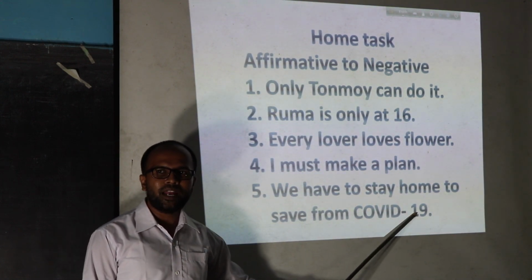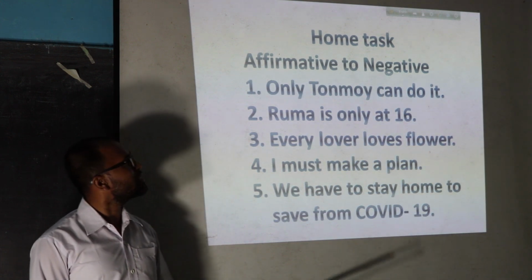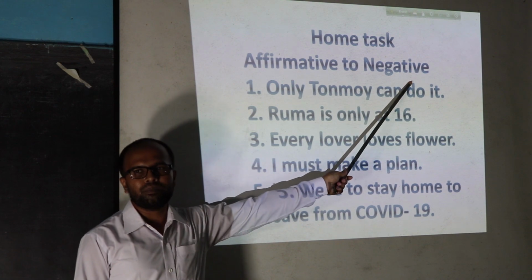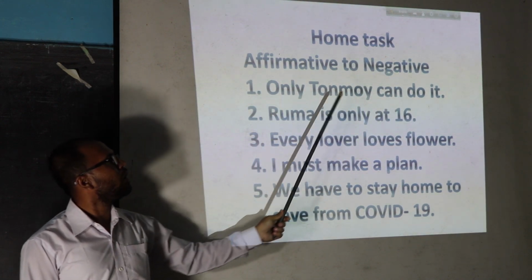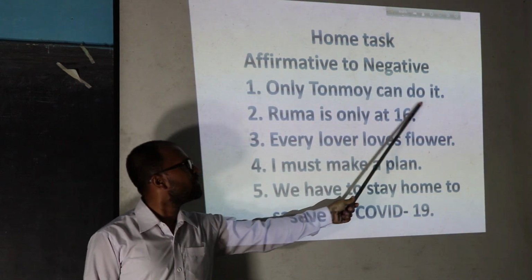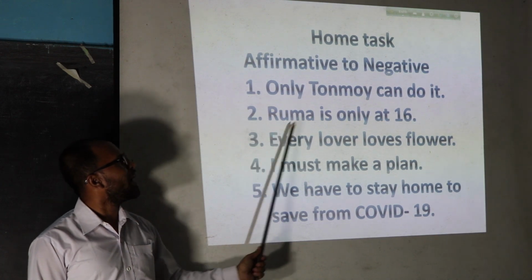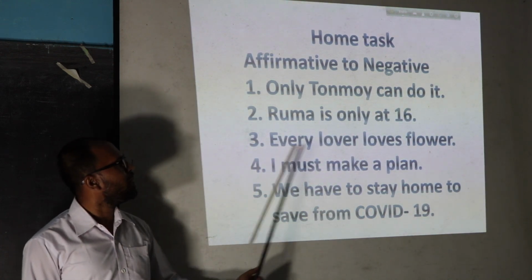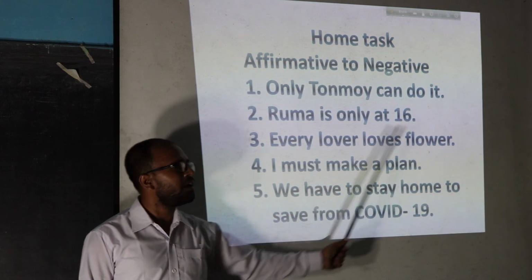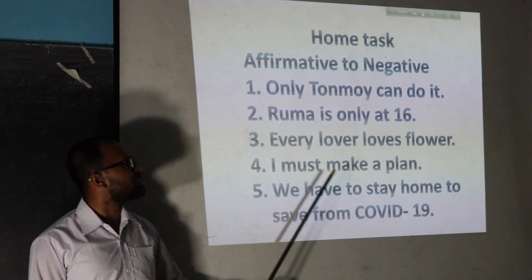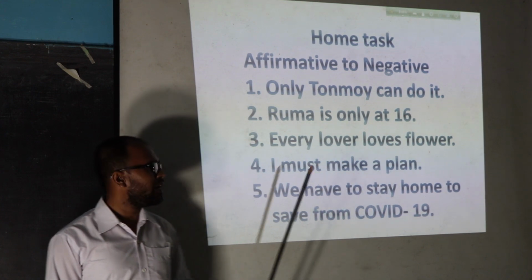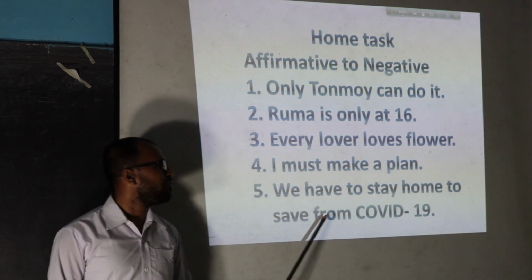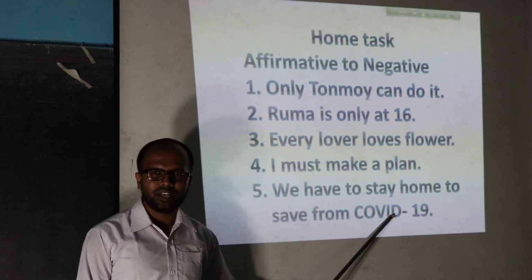Can I repeat again? For your home task, change from affirmative to negative. Question number 1, only Tanmoy can do it. Number 2, Ruma is only at 16. Number 3, every lover loves flower. Number 4, I must make a plan. And last of all, we have to stay home to save from COVID-19.